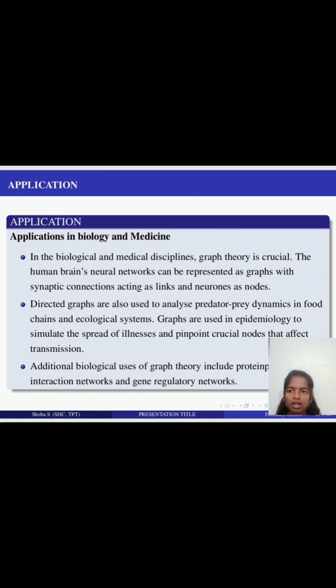Directed graphs are also used to analyze predator-prey dynamics in food chains and ecological systems. Graphs are used in epidemiology to simulate the spread of illnesses and pinpoint crucial nodes that affect transmission. Additional biological uses of graph theory include protein interaction networks, neural networks, and gene regulatory networks.